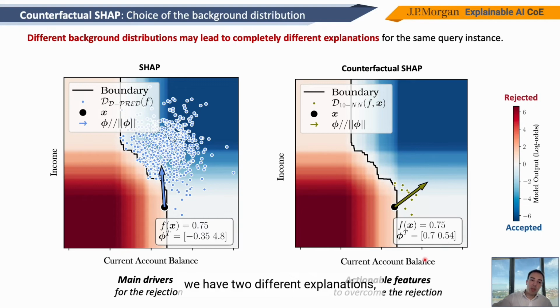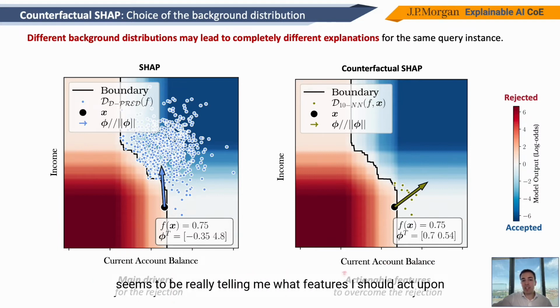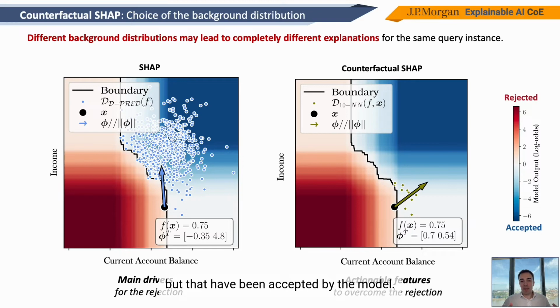So here we have two different explanations, both valid, but the first explanation is telling me the main drivers for the rejections, while the second explanation is really telling me what features I should act upon in order to go from a rejection to an acceptance. And to do that, it's looking at customers that are similar to me but that have been accepted by the model.